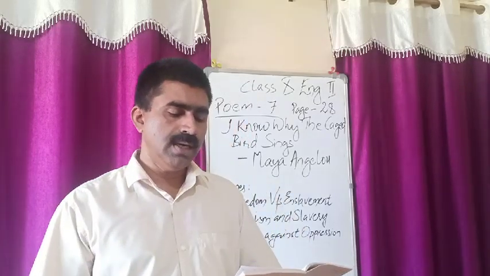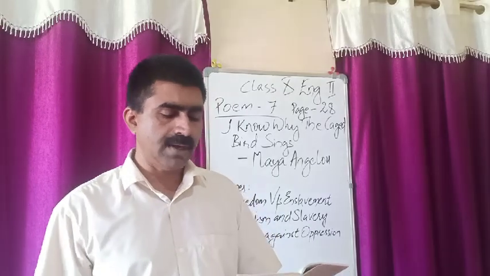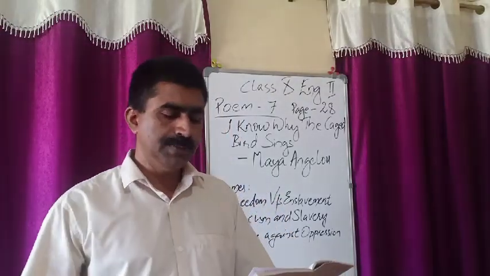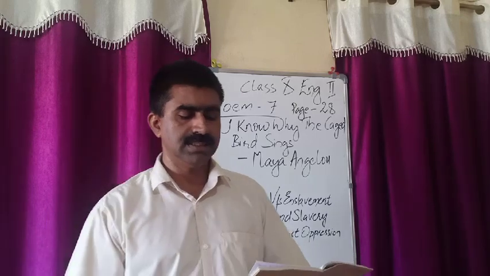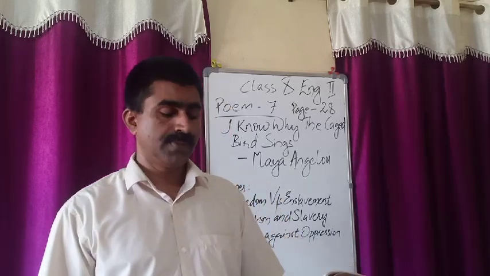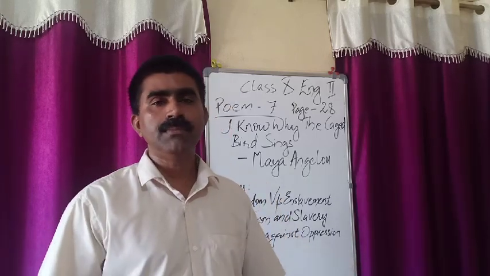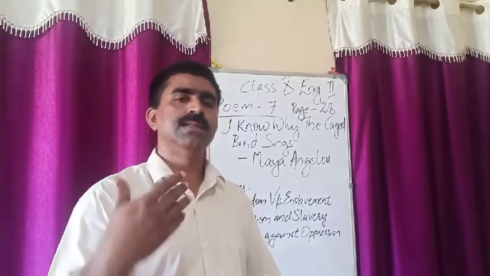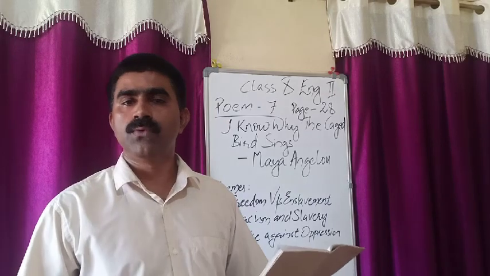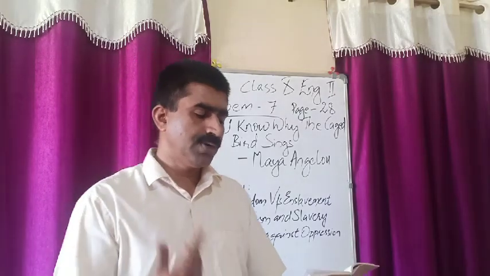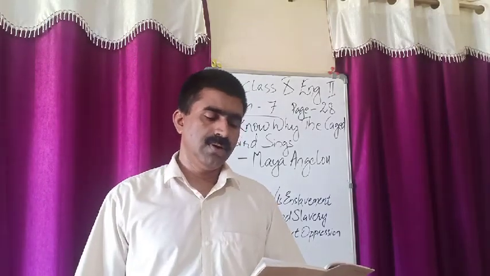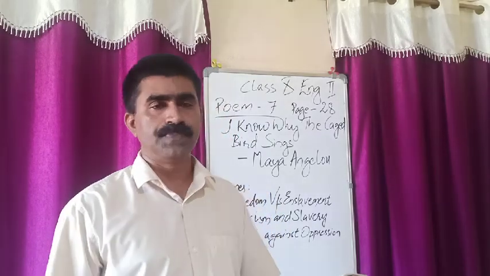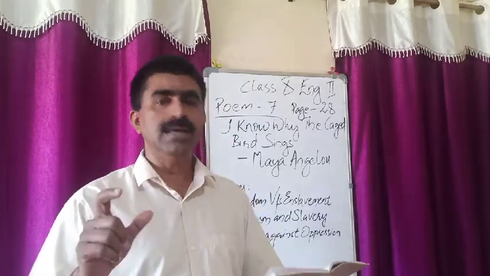The free bird leaps on the back of the wind and floats downstream till the current ends and dips his wings in the orange sun rays and dares to claim the sky. So here the freedom enjoyed by the free bird is described. Similarly, the freedom enjoyed by the white people. So here the figure of speech, in the orange sun rays and dares to claim the sky. Dares to claim the sky.